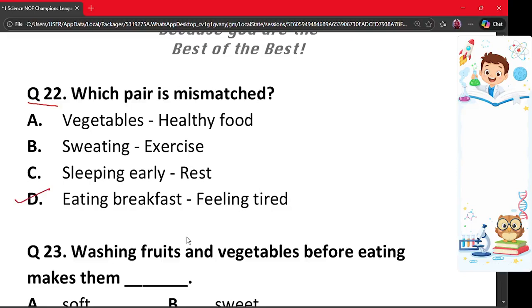Eating breakfast gives energy and does not make us tired. Therefore, this pair is mismatched. So the correct option is option D.